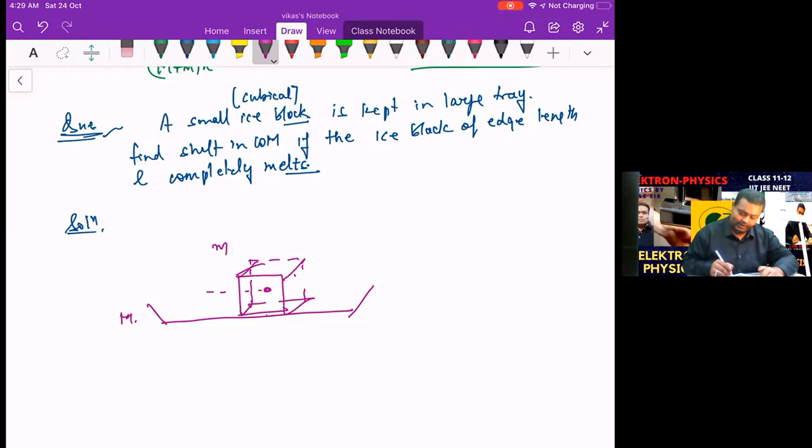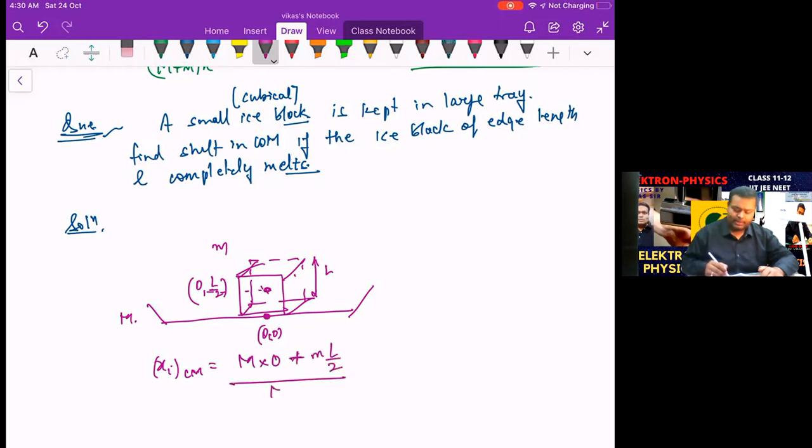If I consider this as an origin, what is the height of this? That will be L by 2 because this side is L. So the coordinate of this is x is 0, y is L by 2. So what is the initial coordinate of the center of mass? That is capital M into 0, for the ice tray, plus small m into L by 2, upon capital M plus small m.